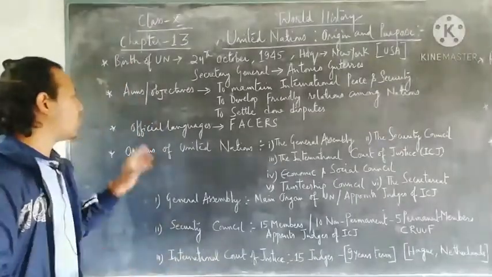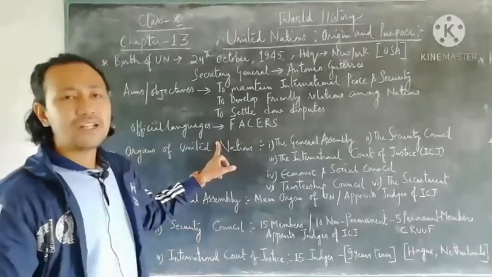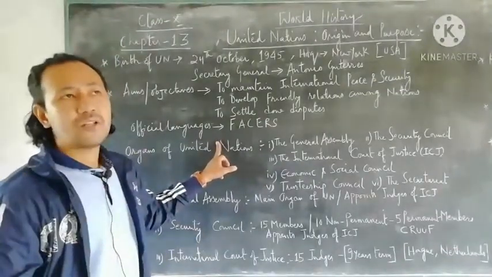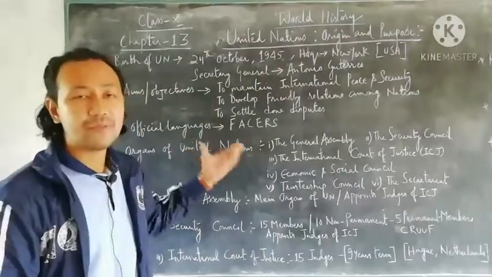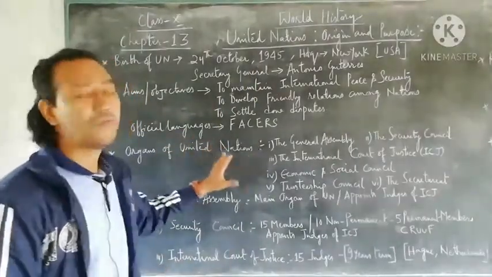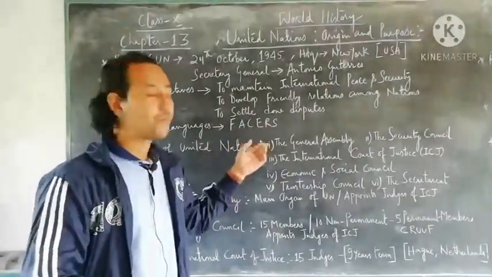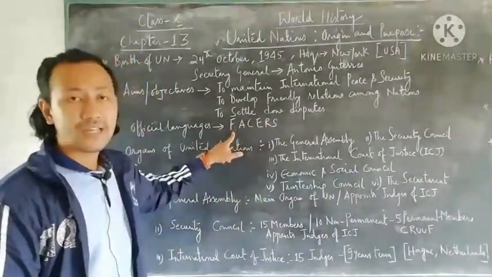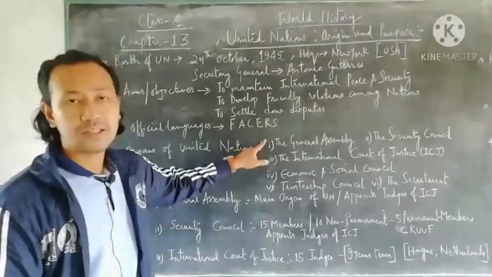Next we talk about what the official languages of the United Nations are. As it was born in 1945 with proper aims and objectives, the official languages of the UN, which I have written as FACES, stand for French, Arabic, Chinese, English, Russian and Spanish.